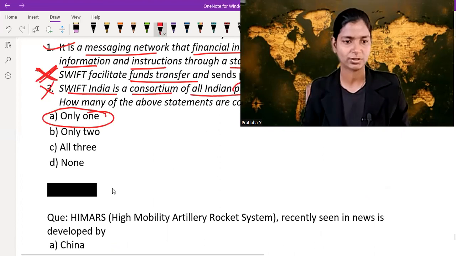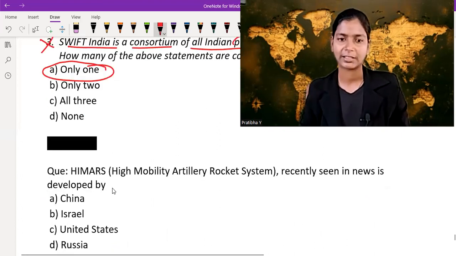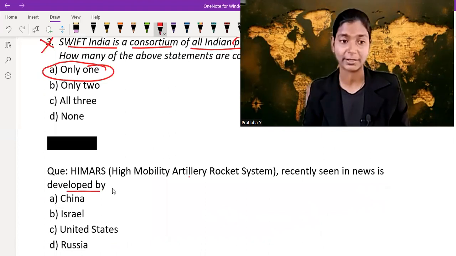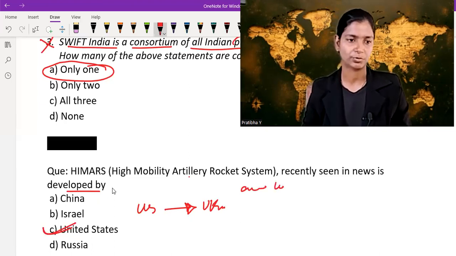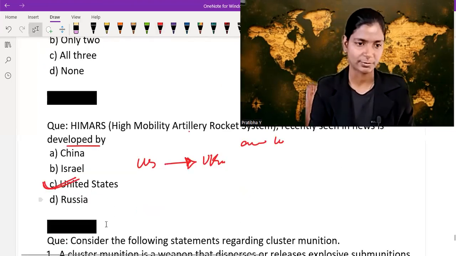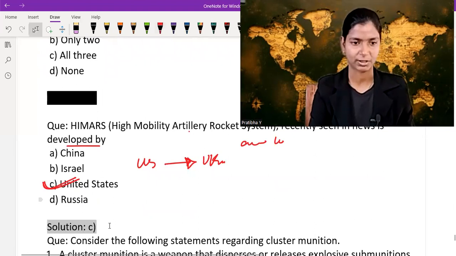Now let's move on to the next question. HIMARS, high mobility artillery rocket system, recently seen, newly developed by China? I'm sorry, developed by the USA, because the USA provided this tool to Ukraine for the ongoing war between Russia and Ukraine. So option C is correct. Just check we're on the right path or not. Option C is correct. We are on the right path.